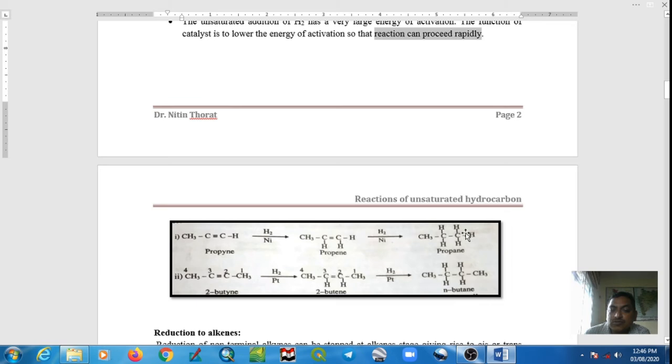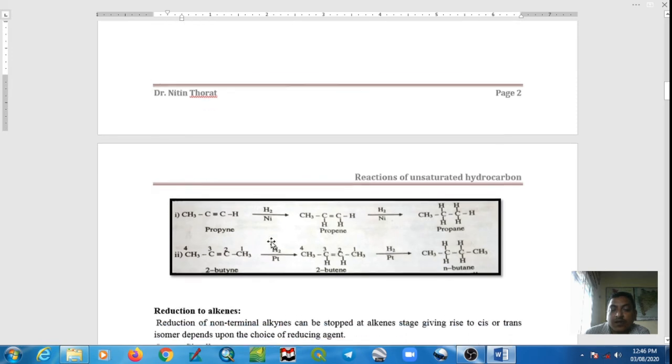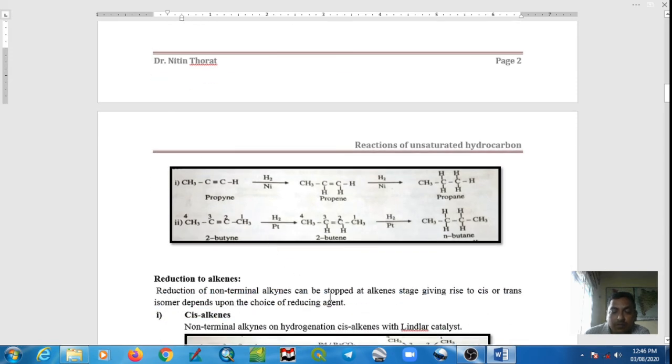You can also reduce the alkyne, that is the triple bond, into the double bond. Reduction of a non-terminal alkyne can be stopped at the alkene. So you can stop reduction at the carbon-carbon double bond. You can get cis and trans isomers depending upon the choice of reagent. If you want cis alkene, then use Lindlar catalyst for reduction of carbon-carbon triple bond to the carbon-carbon double bond.